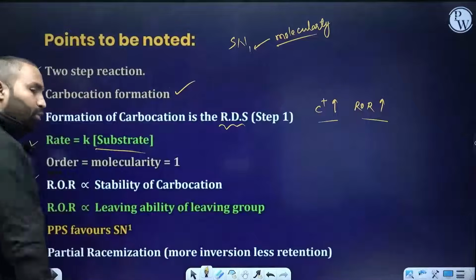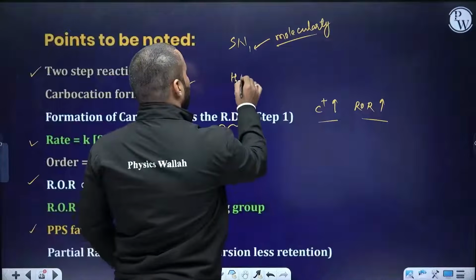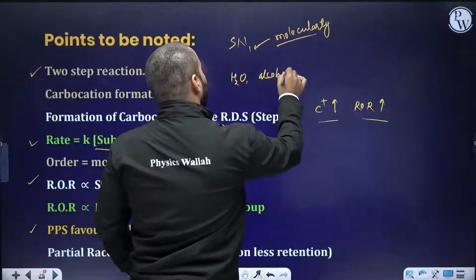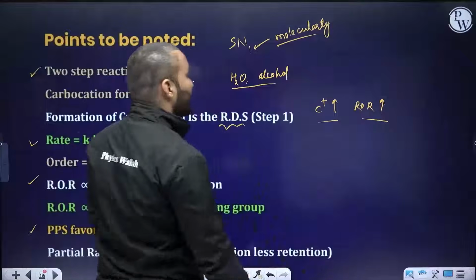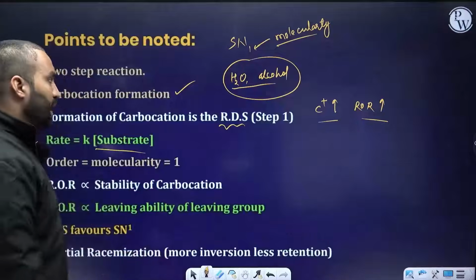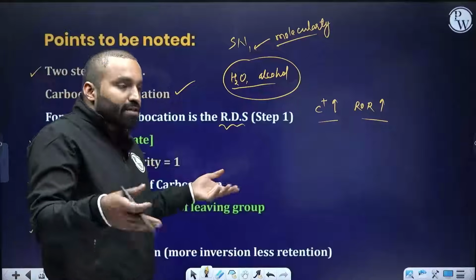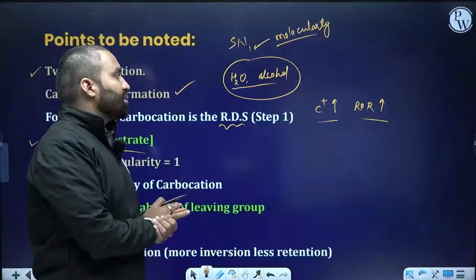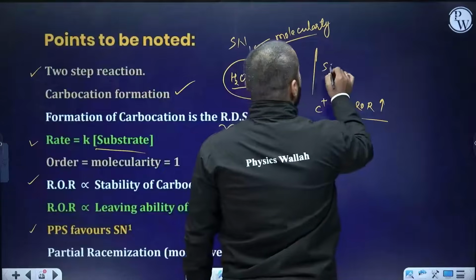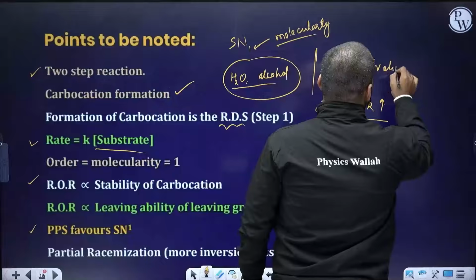Also, polar protic solvent, PPS, for example, water, for example, alcohol. We generally use these two types of solvents. They will favor SN1 reaction. And if the solvent itself is the nucleophile, then that reaction becomes solvolysis. And solvolysis reaction also follows the SN1 pathway.